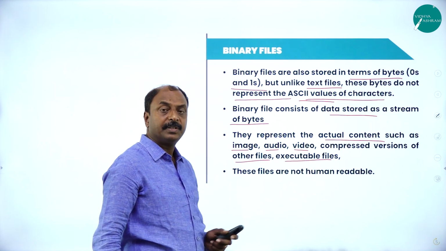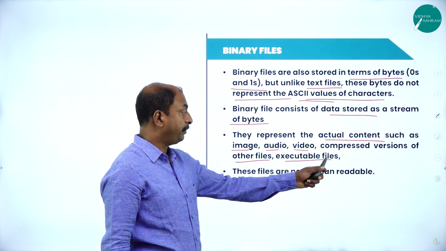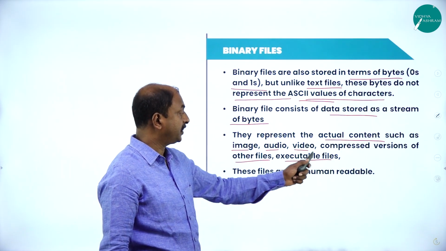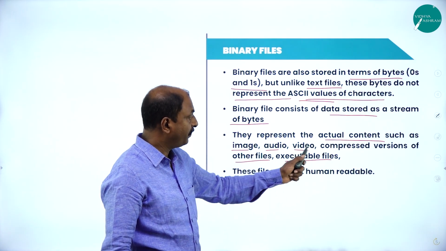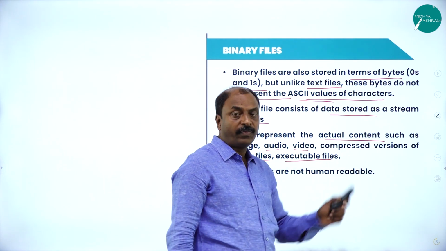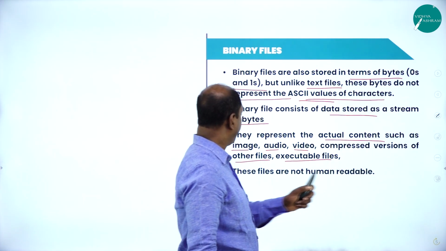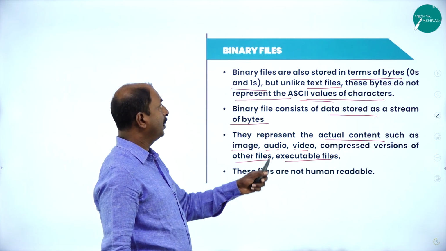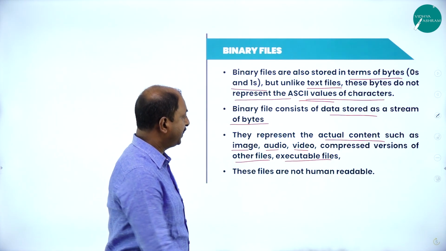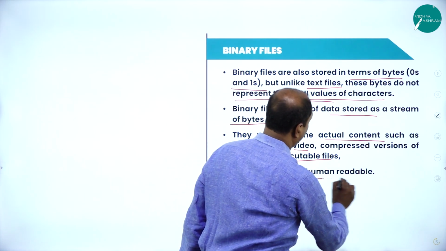These are all examples of binary files. You know what executable files are? Audio files, video, and compressed versions of files are examples of binary files. And these files are not human readable.